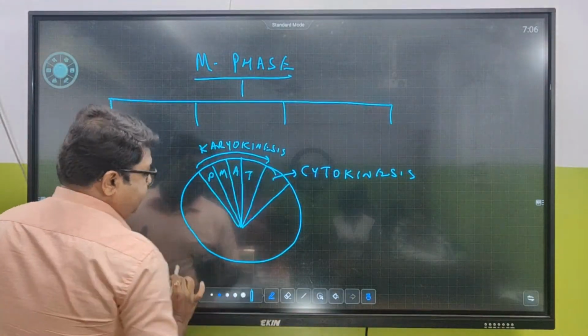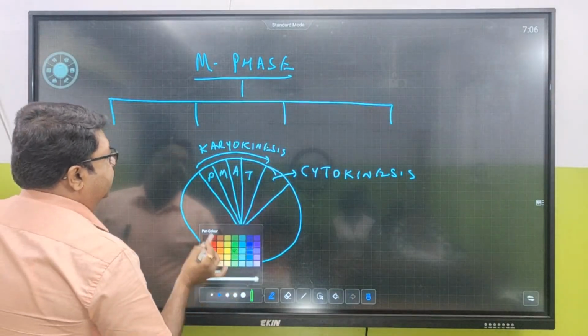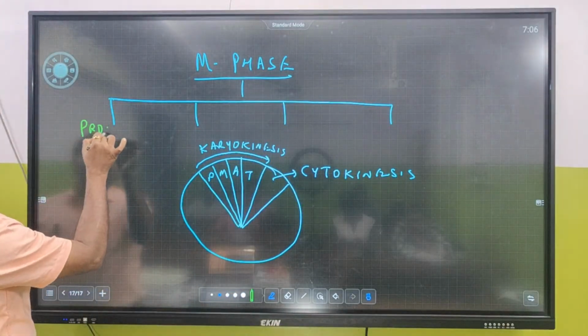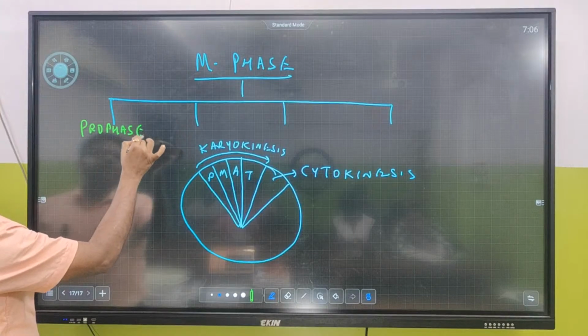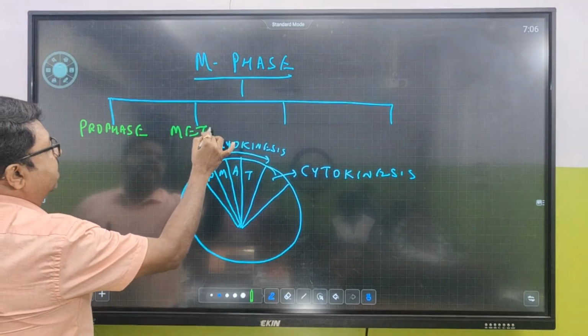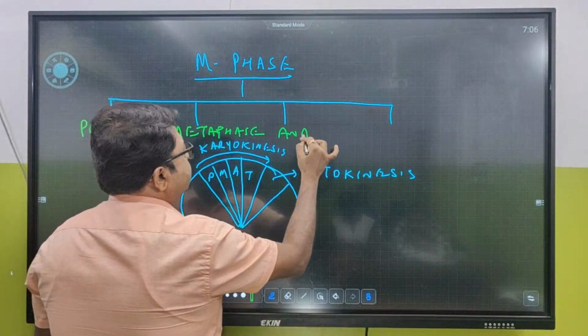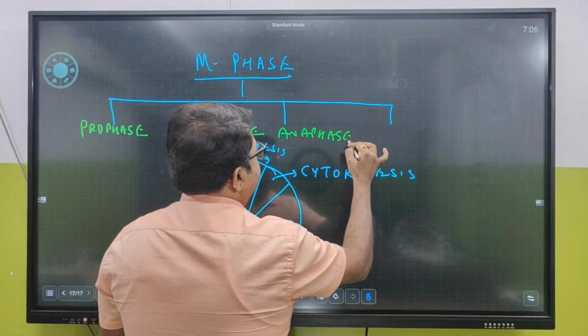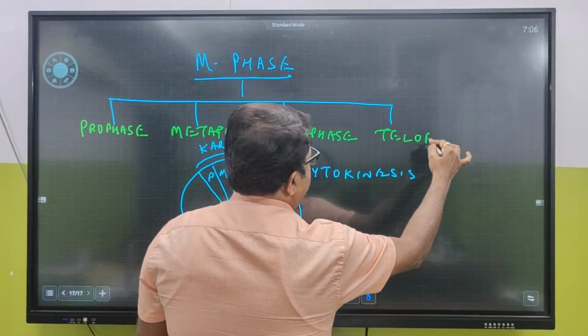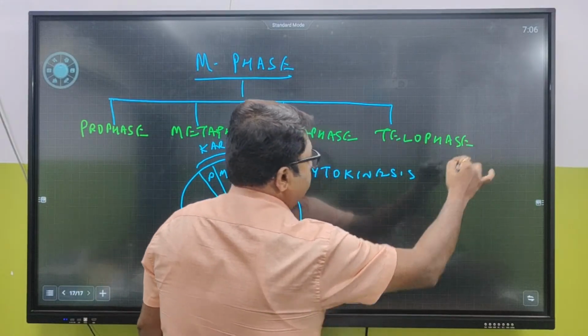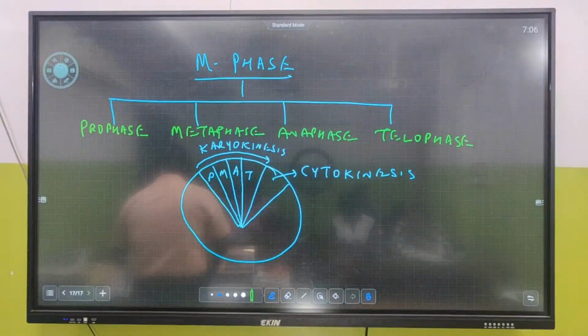So who all will come inside karyokinesis? Inside karyokinesis there are four phases. One is prophase. The second one is metaphase. The third one is anaphase. And the fourth one is telophase.